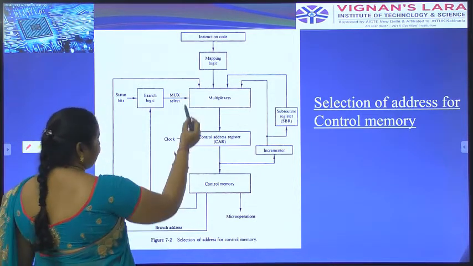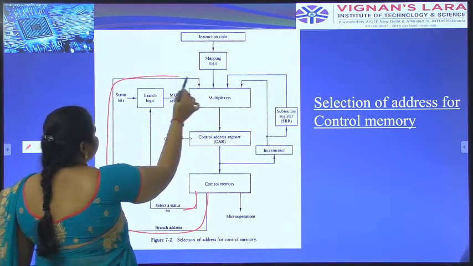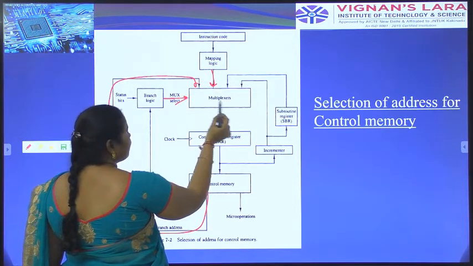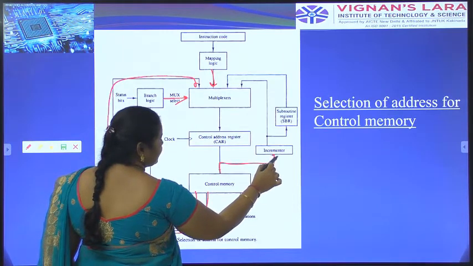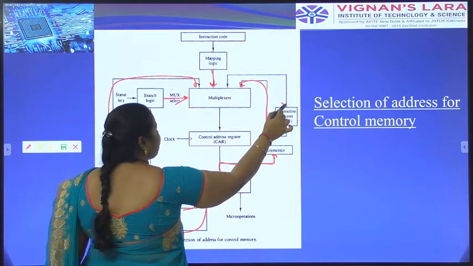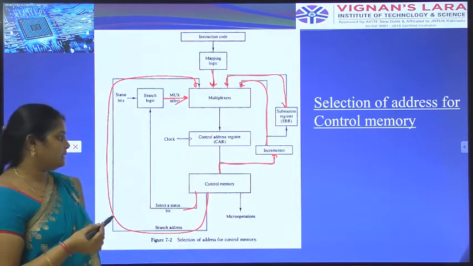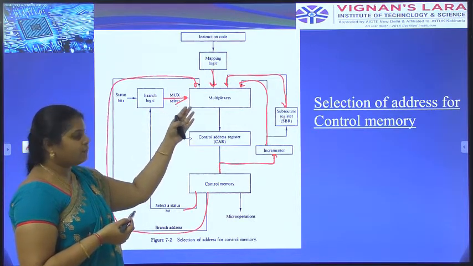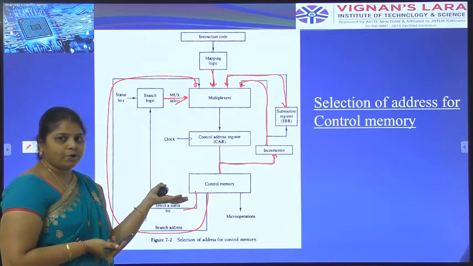Here the multiplexer receives information from the branch address on one end, from the mapping logic and branch logic. The control memory transfers information to the increment, the increment transfers it to the multiplexer, and the subroutine register also transfers information to the multiplexer. The multiplexer transfers the information to the control address register, and then to the control memory.